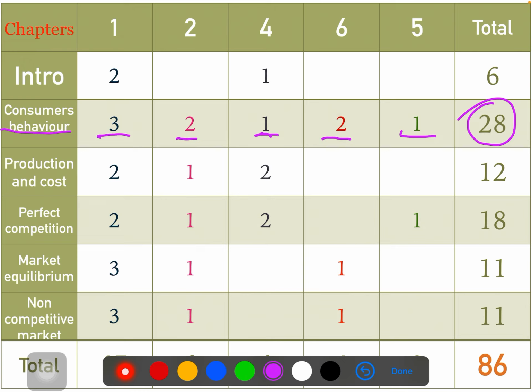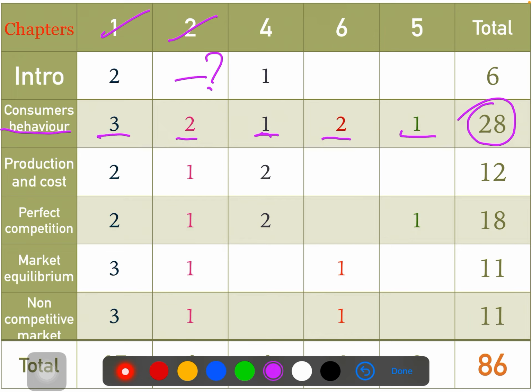For 2 marks also you have to cover all the chapters. See here, in the first chapter you do not have any 2 mark question, but it is still always better to cover all the chapters. The easy part is done: 1 mark I am done with, 2 mark I am done with, because you have to cover all the chapters in microeconomics and macroeconomics for 1 mark and 2 mark.